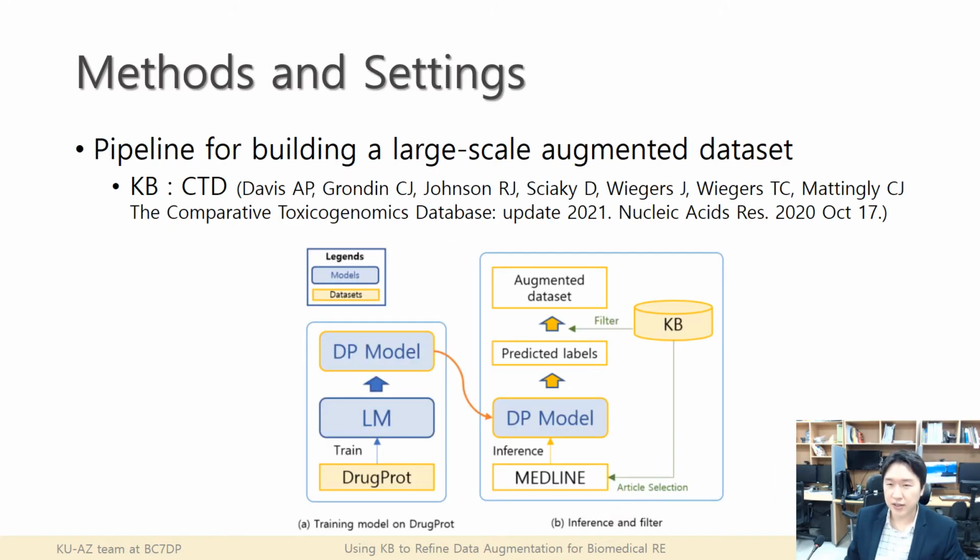So here's the method. We built a pipeline approach for building a large-scale augmented dataset. As you can see here, we use the DrugProt dataset to train a language model to make a DrugProt model, and we use that model to generate the augmented dataset. We run inference on the Medline corpus with that model to make predicted labels, and also filter out the predicted labels with the knowledge base, and we finally generate the augmented dataset.